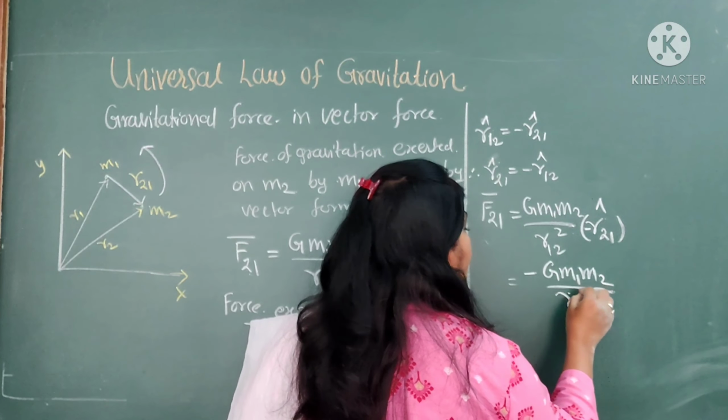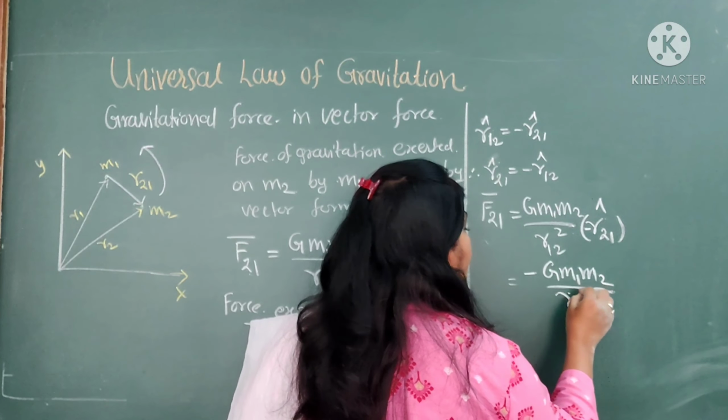Magnitude wise both are equal, and the square of it is also equal. Then I mention here minus G m1 m2 upon r21 square, and this is the r cap 21 unit vector, and this is nothing but the force F12 vector, which is equal to equation number 2.